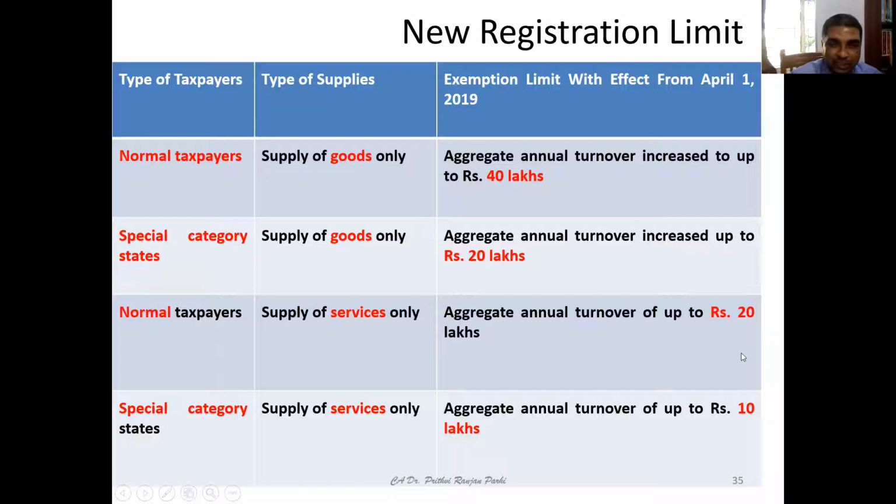And for special category states, for goods it is 20 lakh, and for services it is 10 lakh only. For special category states, for supply of services only, the aggregate annual turnover limit is up to 10 lakhs. Okay. Are you able to remember this?